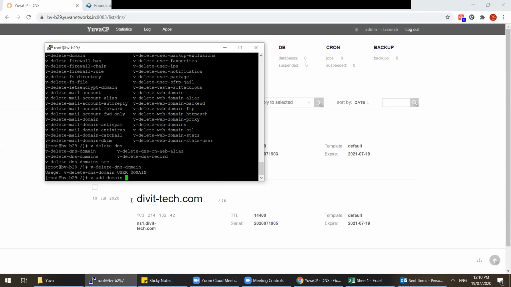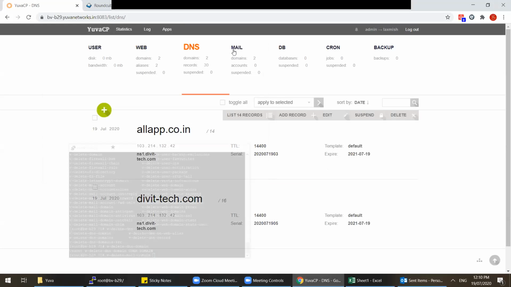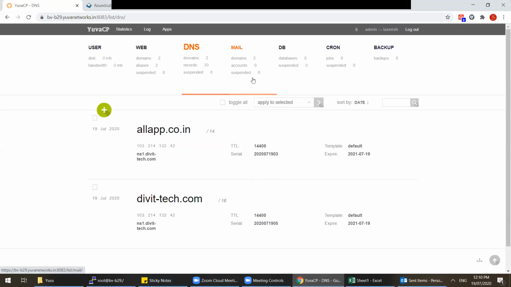So after you do this, you delete that DNS zone alone. Yeah, sure, domains and mail also. Same, we delete DNS domains and we delete mail domain. With the command you delete, it deletes the zone from here and here.